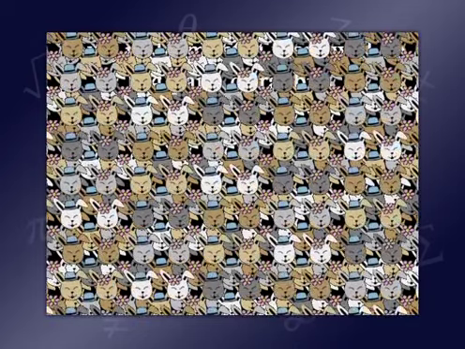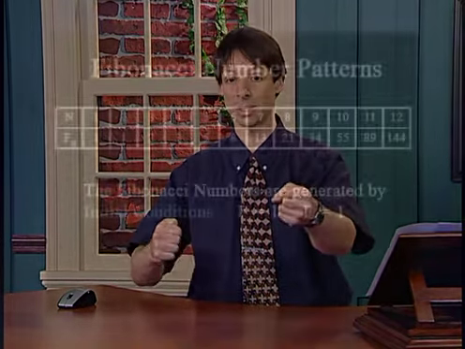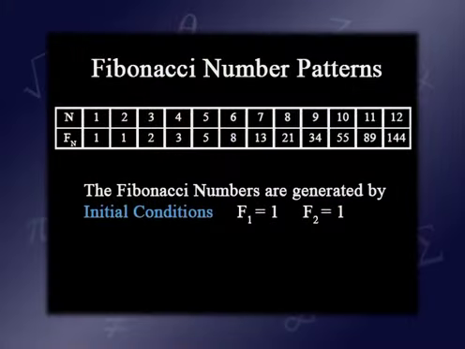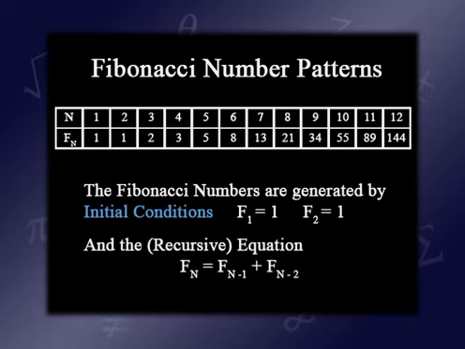Let's take a look at these Fibonacci numbers from a more mathematical standpoint. Here's how they are defined. Again, it all begins with 1 plus 1. We define F1 equals 1 to be the first Fibonacci number, F2 equals 1 to be the second Fibonacci number, and then we have what's called a recursive equation that says the nth Fibonacci number is equal to the n minus first Fibonacci number plus the n minus second Fibonacci number.